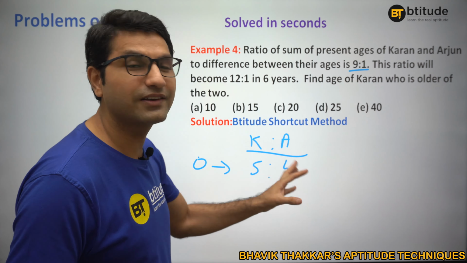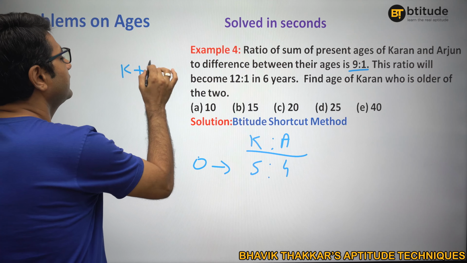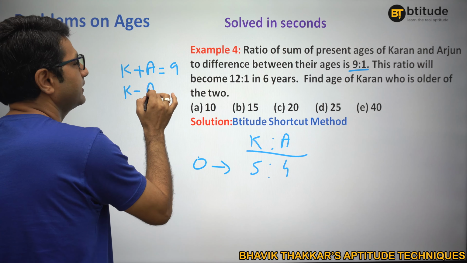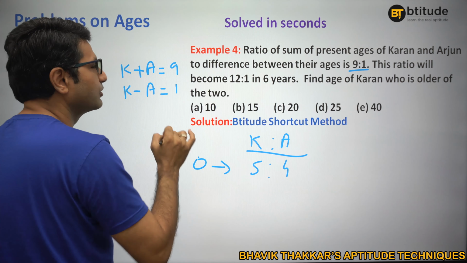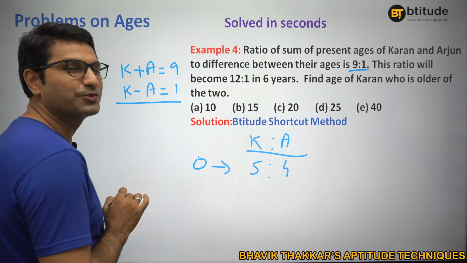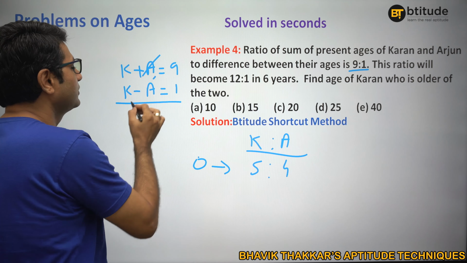Now, in case you don't understand how, let me tell you. Can I say k plus a is equal to 9, and k minus a, that's the difference, is equal to 1? Sum is 9, difference is 1. If you actually add these two, 2k is equal to 10. And if you subtract, then k minus k will get cancelled, a minus minus a will become 2a, and 9 minus 1 will become 8.